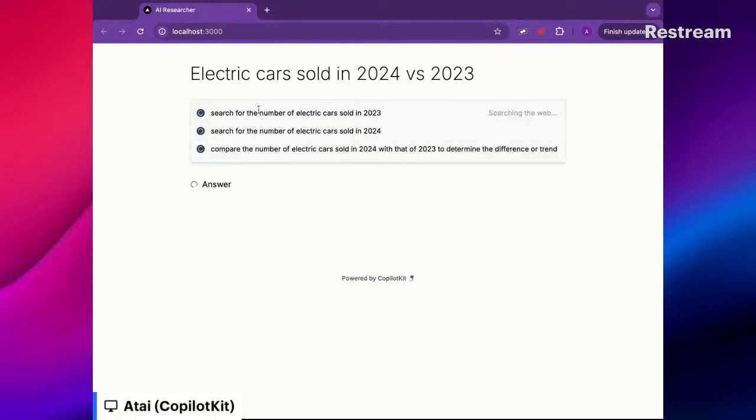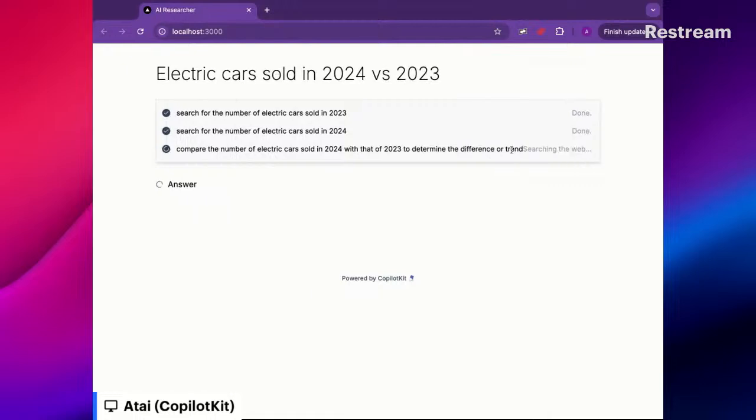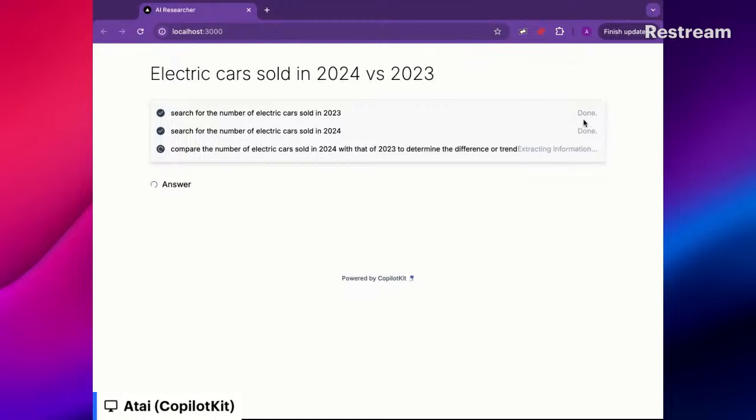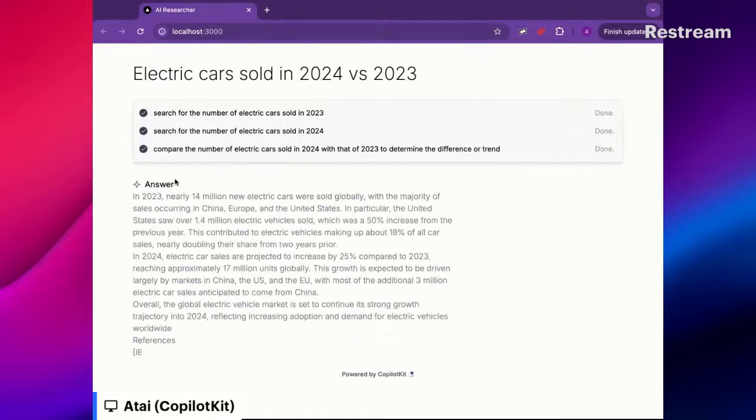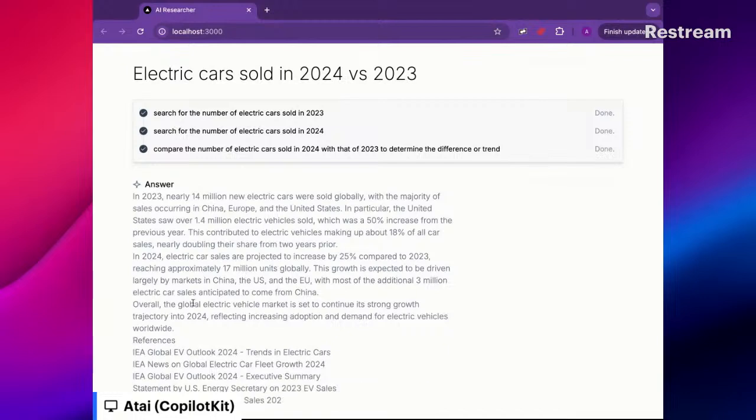You see that in order to answer this query, it decided on a number of sub-queries that it should go and answer. So search the web for electric cars sold in 2023, and also the same for 2024. And one for comparing the electric cars to determine the difference or the trend. That's interesting, that's a separate thing. And you can see that for each query, you also see what is going on with it, not just the fact that it was made. Before it was querying the web, now it's extracting information from the web results. Now that it's done that, it's extracting the answers. And we will see in a moment also the references.